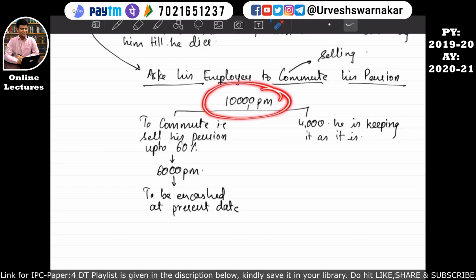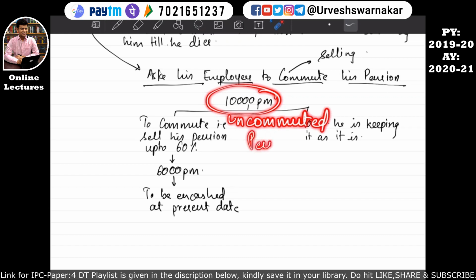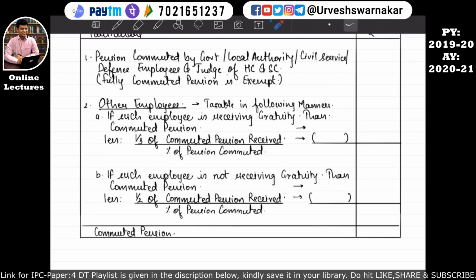So basically in this example, 10,000 was uncommuted pension. Okay, but here the assessee has commuted the pension up to 60%. So here that percentage, 60%, will be written over here, and whatever amount is derived after calculating this equation, we will write it over here, and any balance amount over here, we will consider in the computation of income from salary. I hope this is quite clear to you.